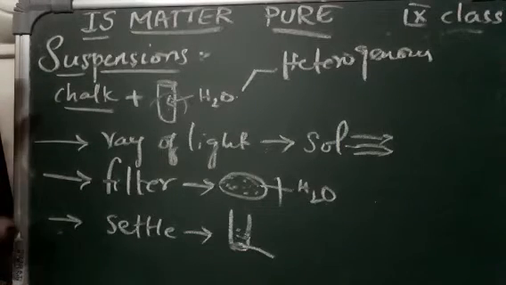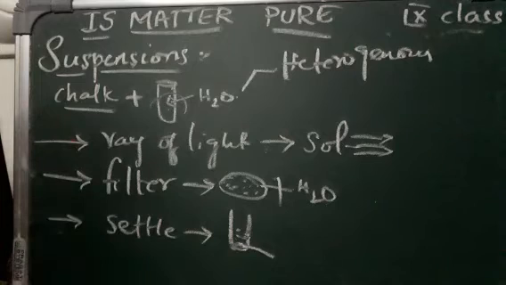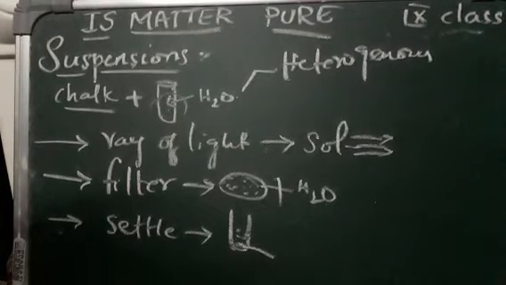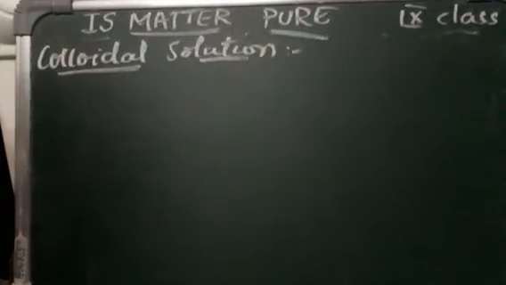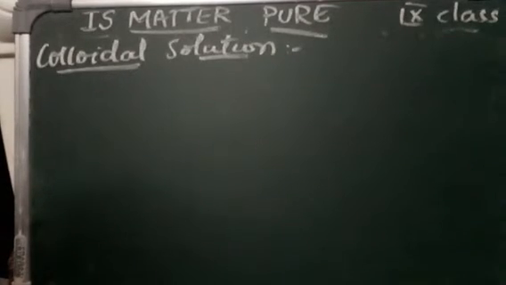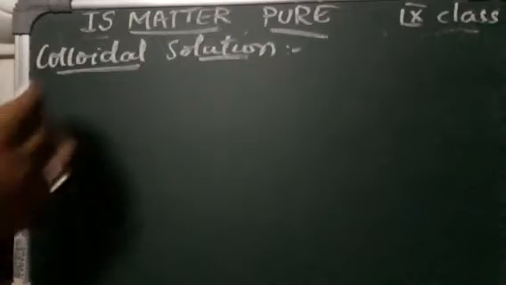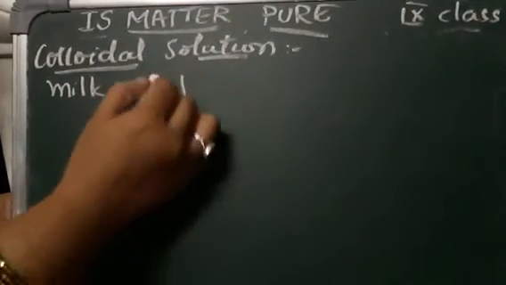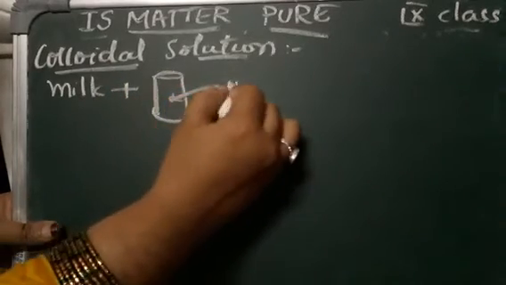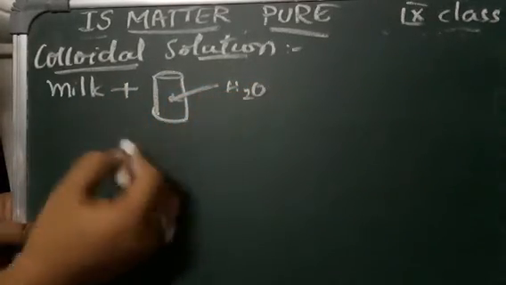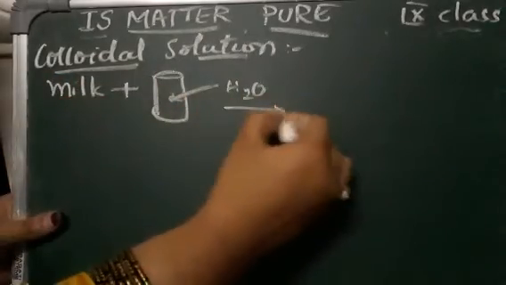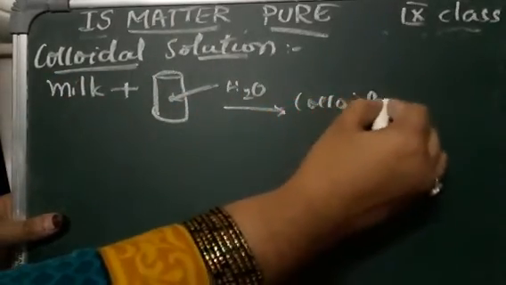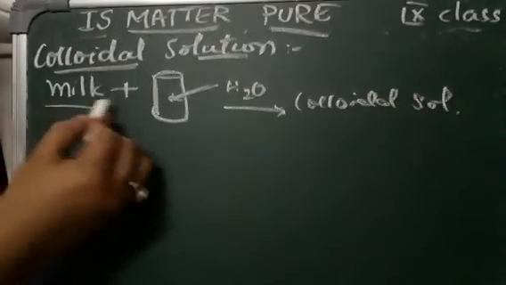In the other case, when the solute is dissolving in the solution, what is it called? It is called a colloidal solution. For example, we take milk and add it into a test tube, and in this test tube we even add some water. We mix both, and the solution formed out of this is called a colloidal solution, milk plus water.